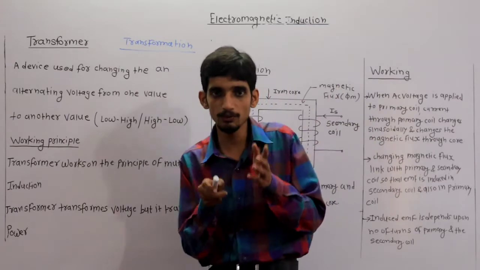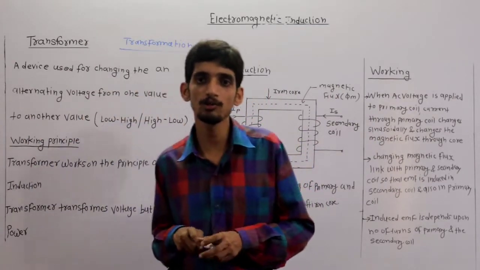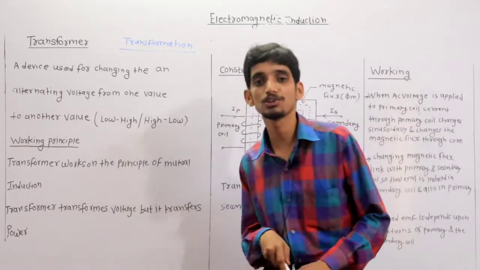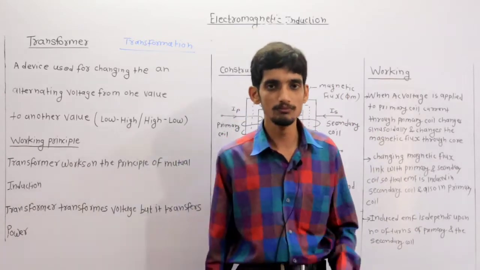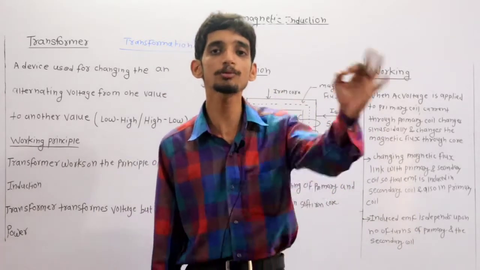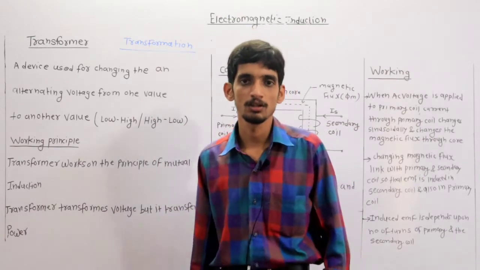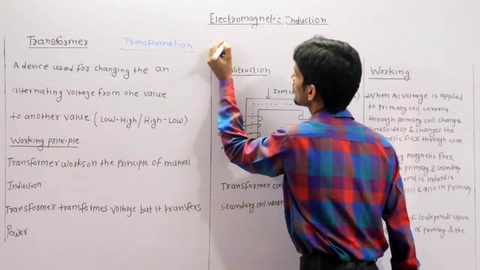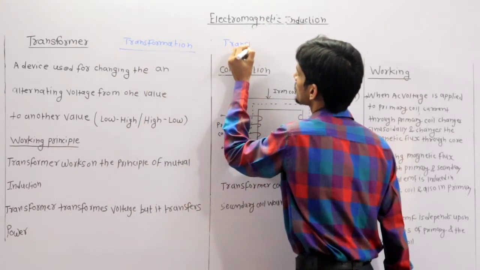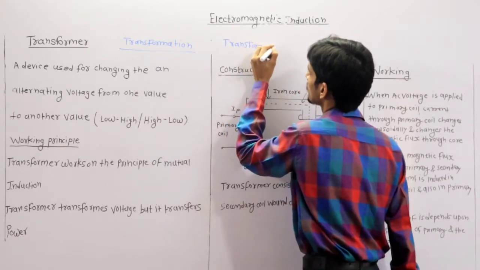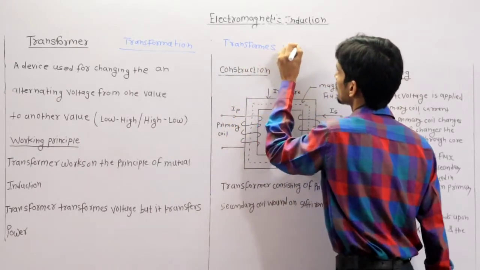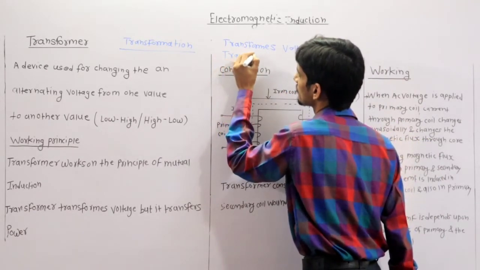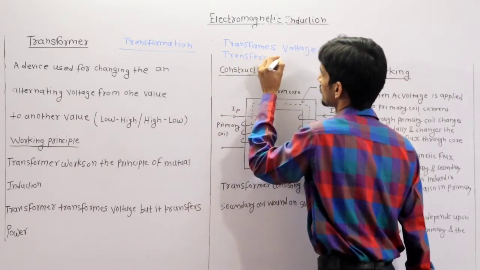Now there may be two possibilities in this case. Either you have to change low voltage to high voltage, or you have to change high voltage to low voltage. This device is called a transformer. So the transformer transforms voltage, but the transformer transfers power. Important point: it transforms voltage, but it transfers power.